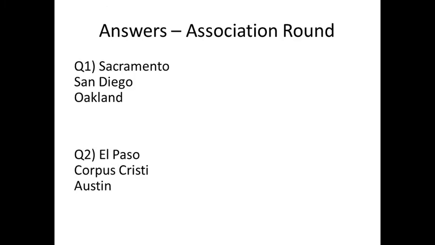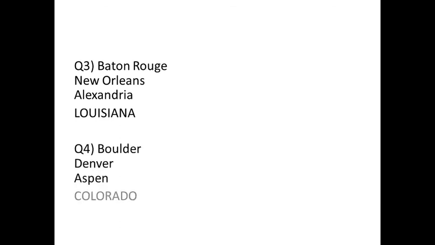This was the association round, so you had to say which US state these cities belong to. So question 1, Sacramento, San Diego, Oakland are all in California. El Paso, Corpus Christi and Austin are all in Texas. Question 3, Baton Rouge, New Orleans, Alexandria are all in Louisiana. Question 4, Boulder, Denver, Aspen are all in Colorado. Question 5, Tampa, Tallahassee, Jacksonville are all in Florida.